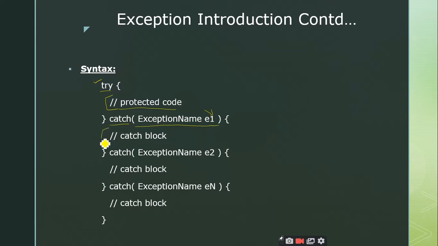We write this catch block, end it here, and any number of catch blocks can follow. The point to remember is that this catch block is going to handle one type of exception, this one is going to handle a second type of exception, and this is going to handle a third type of exception.